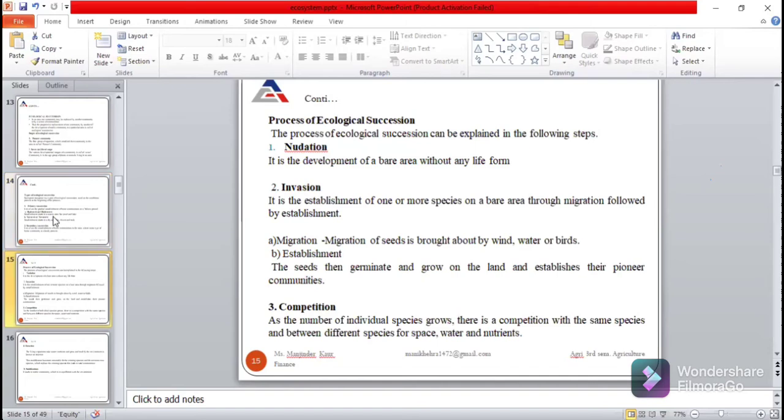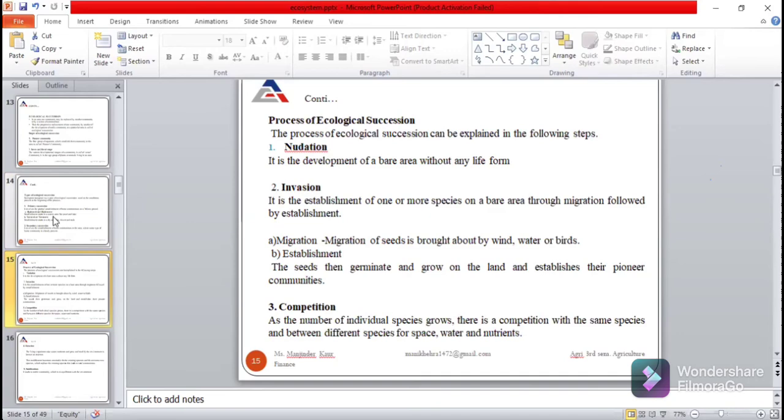Nudation. Nudation means development of a bare area without any life form. Second one is invasion. Invasion means development of one or more species on a bare area through the process of migration. You have already studied that migration of a species occurs with the help of dispersal of seeds.